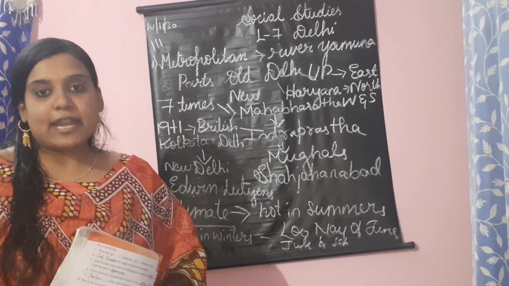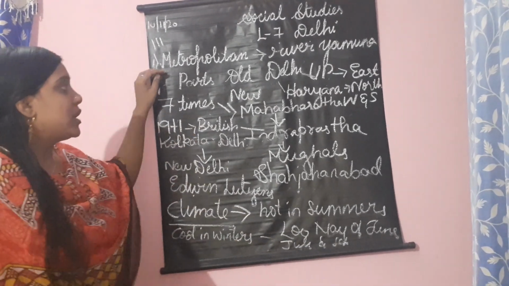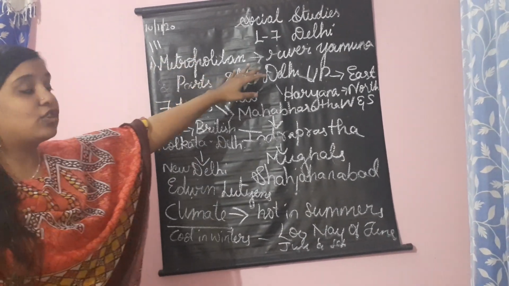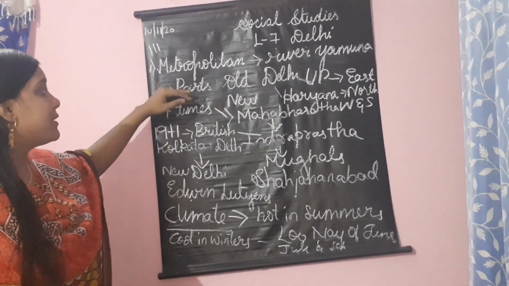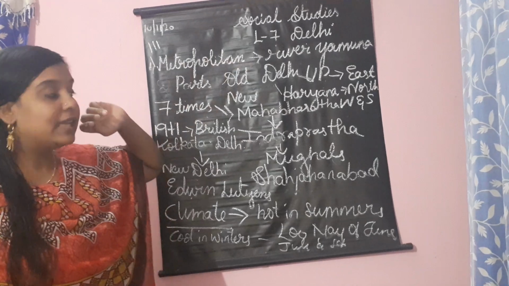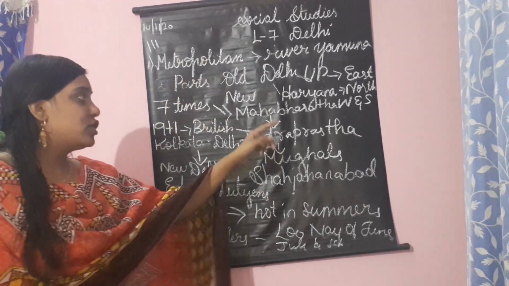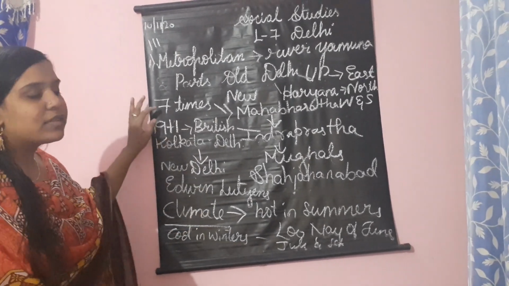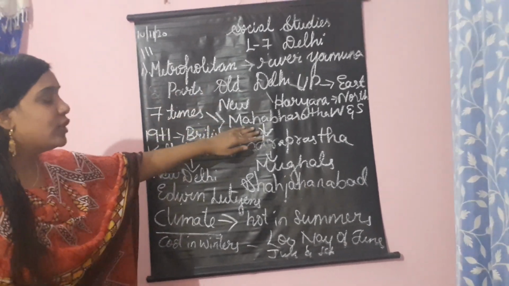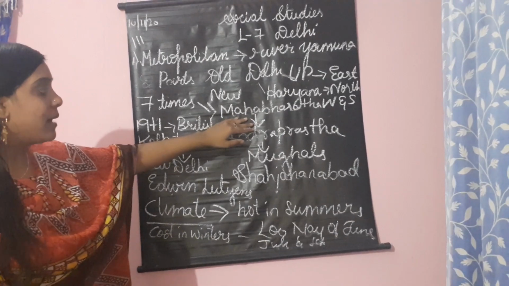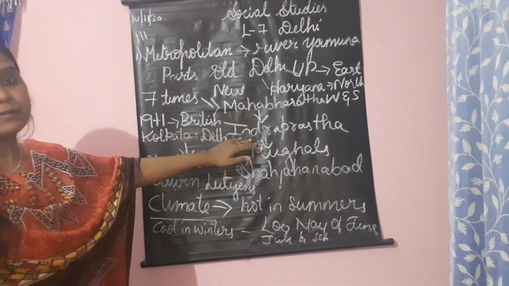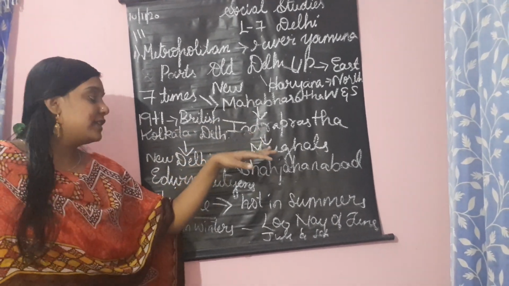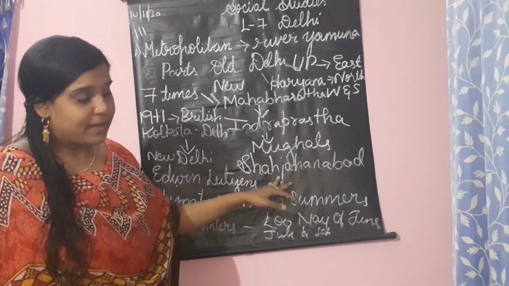Children, I repeat everything from the first. Delhi is a metropolitan city situated on the banks of river Yamuna. It has two parts, Old Delhi and New Delhi. Delhi is surrounded by Uttar Pradesh in the east and Haryana from the north, south and west. Delhi was rebuilt 7 times. During the Pandavas' era, Mahabharata time, Delhi was known as Indraprastha. Then when the Mughals invaded India, they renamed it Shah Jahanabad.